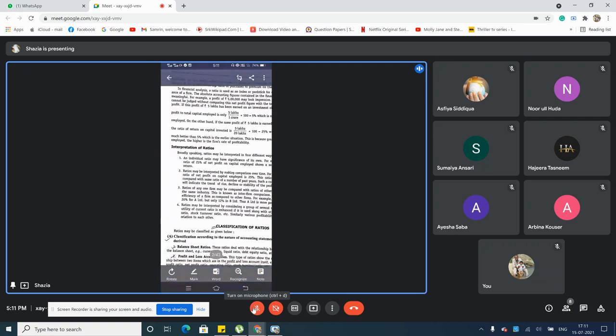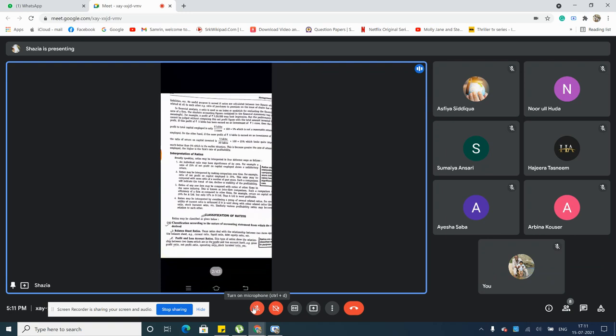So you have balance sheet ratios. Under balance sheet ratios, what all are you going to calculate? These ratios deal with the relationship between two items appropriate to the balance sheet. Example: current ratio, liquid ratio, debt equity ratio. This also you write down.